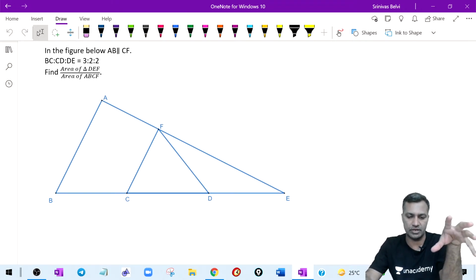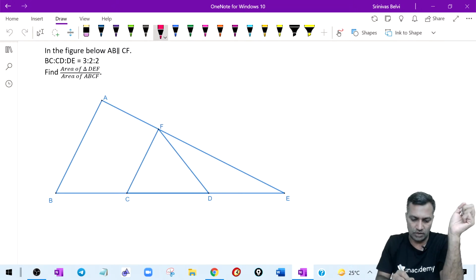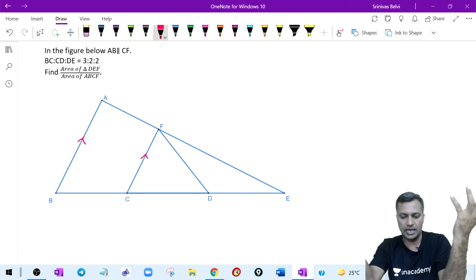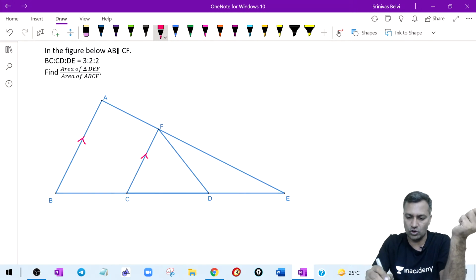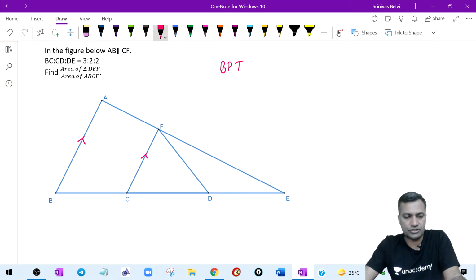I think yesterday we stopped after discussing this particular question. We said there were some parallel lines, and then we were talking about the basic proportionality theorem. Am I right? This was one of the questions we did yesterday. Hi Rishabh, hello. Hello Abhishek.